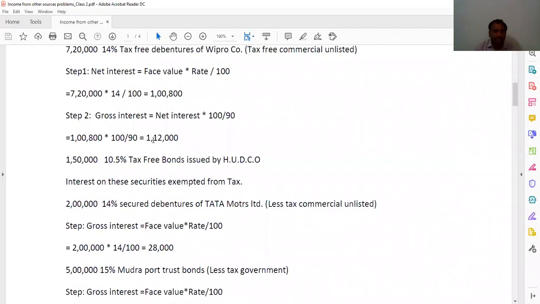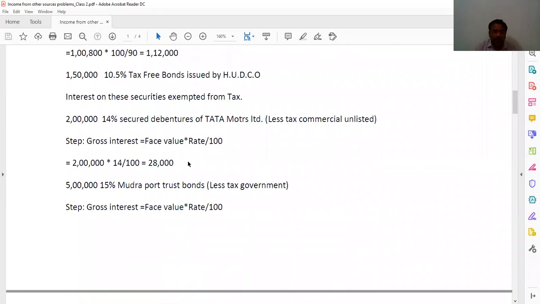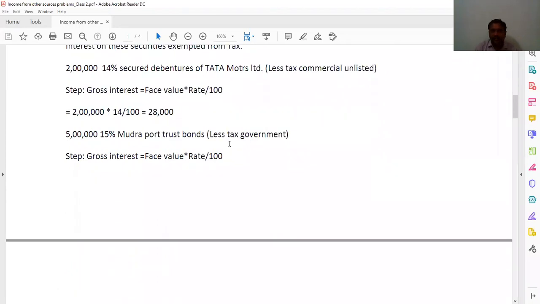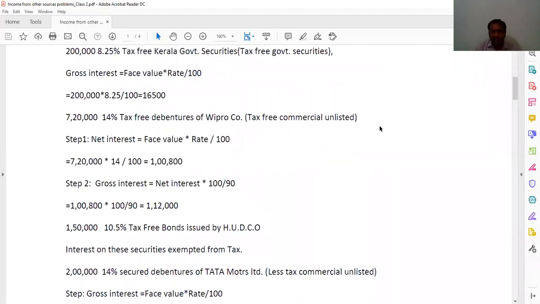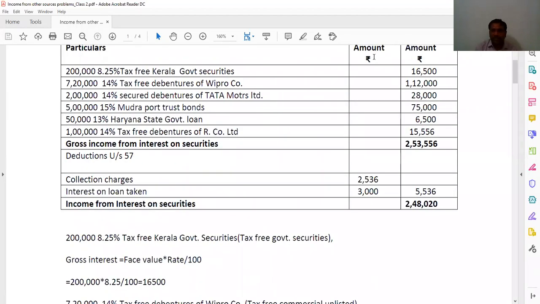And next, 5 lakhs 15% Mudra Port bond. Less tax, port means government, less tax government. So gross interest is equal to face value into rate by 100. 5 lakhs 15%, that is 75,000, that we wrote here. So Mudra Port Trust bond 75,000.